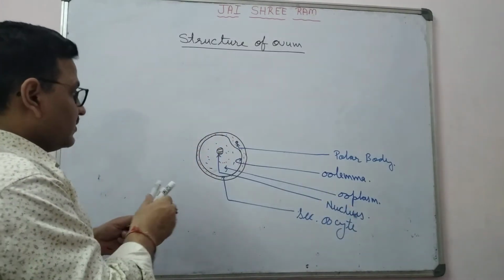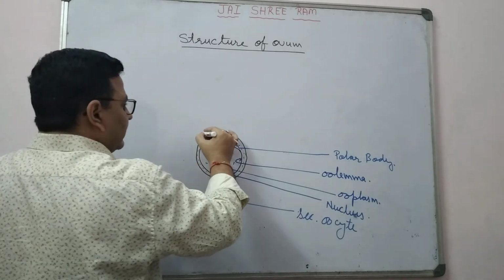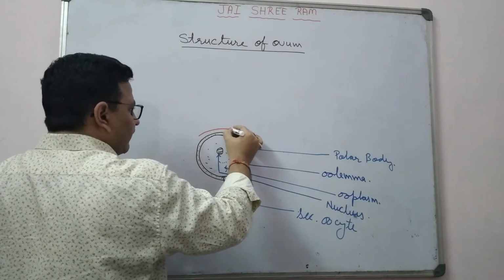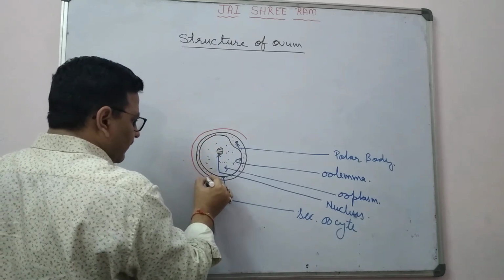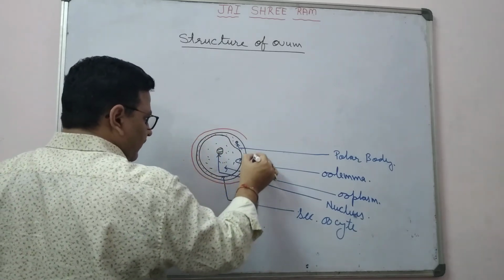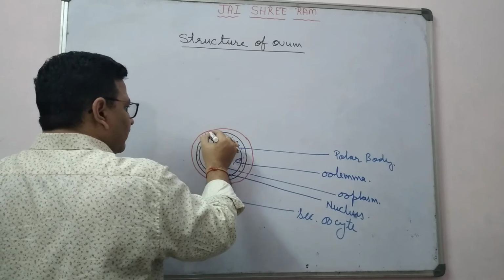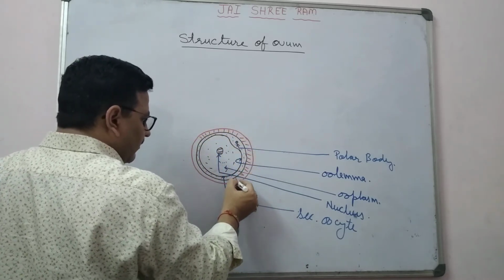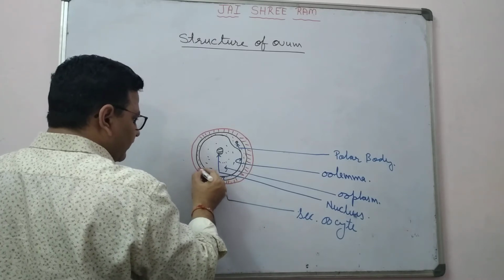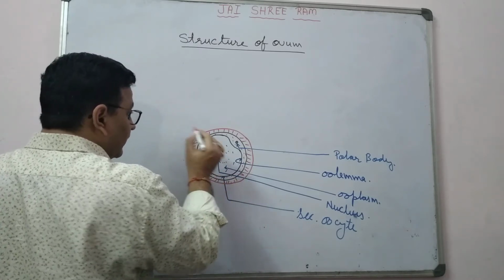Around the secondary oocyte, you know very well, there is one layer around the secondary oocyte, right?